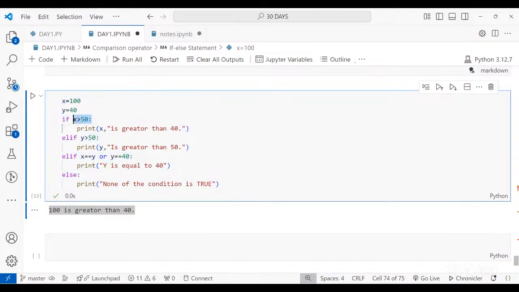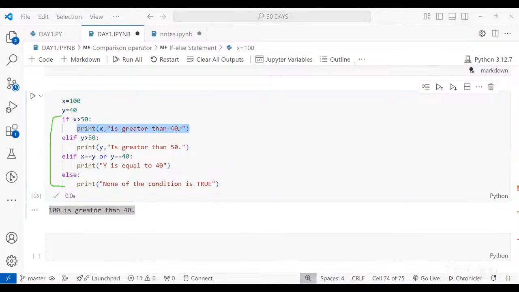Now when it was the first condition, which is x is greater than 50, x is 100, which is greater than 50, which is correct. That is why we are getting this first statement printed. Now your Python is not going to check for other conditions, because out of these conditions, only if one condition is true, it will print that and the work is done. So it has taken that condition and checks it. Okay, that is true, then the print statement will execute. Otherwise, it will move to the next condition.